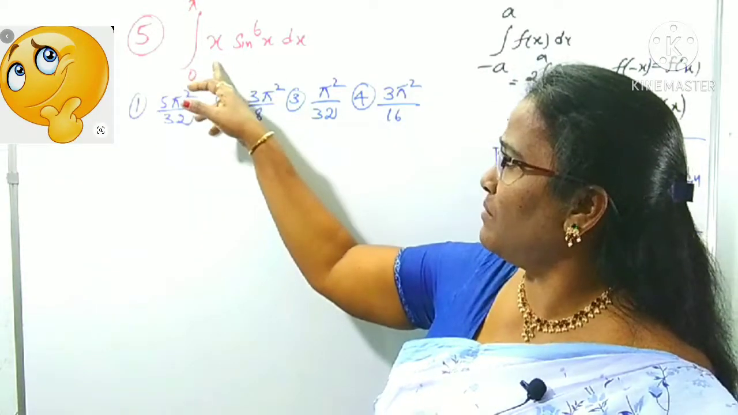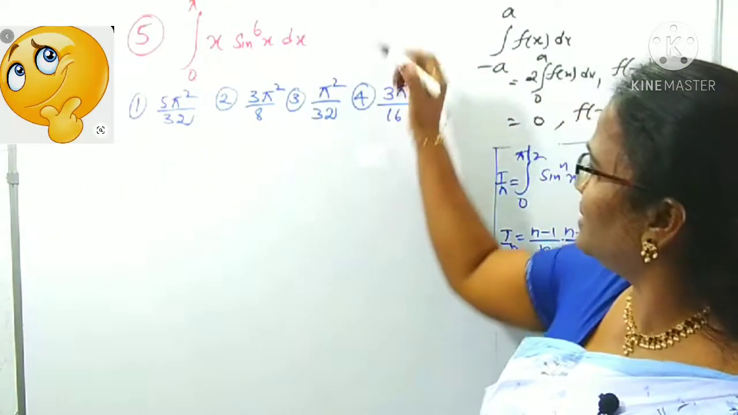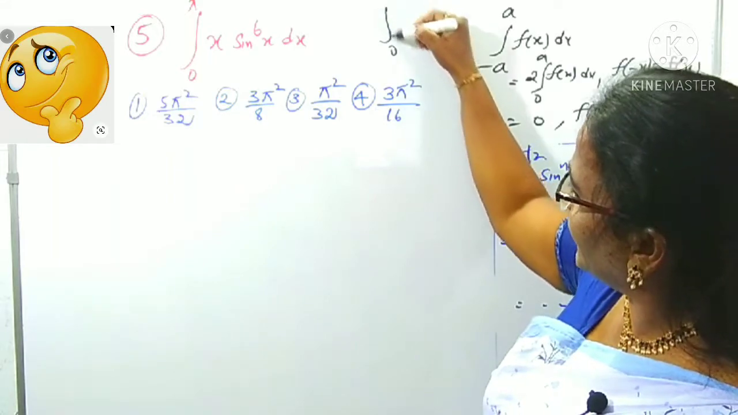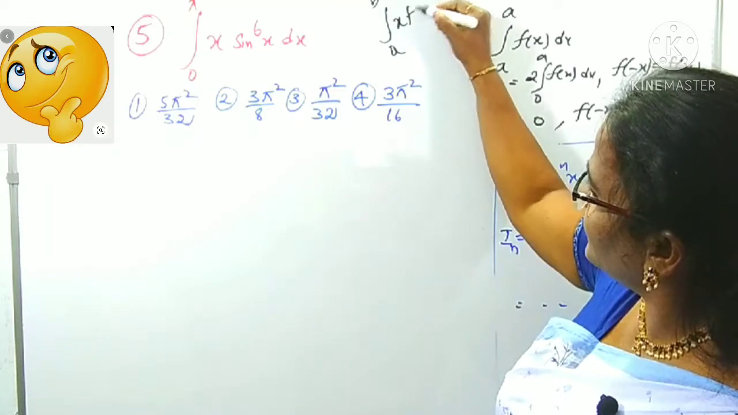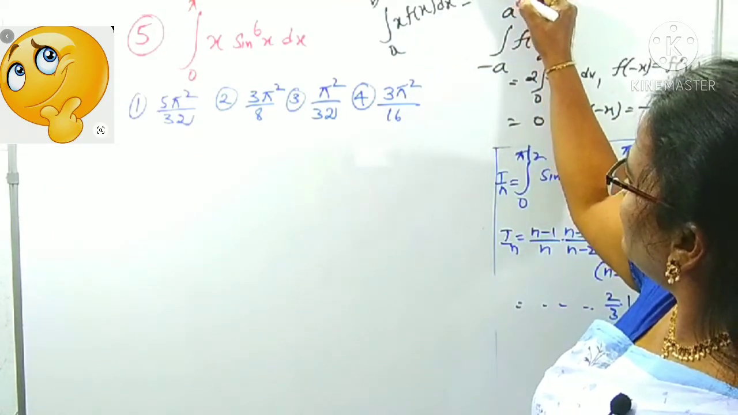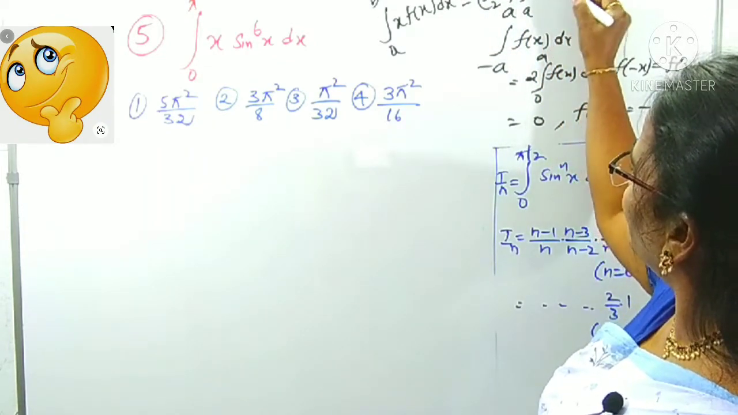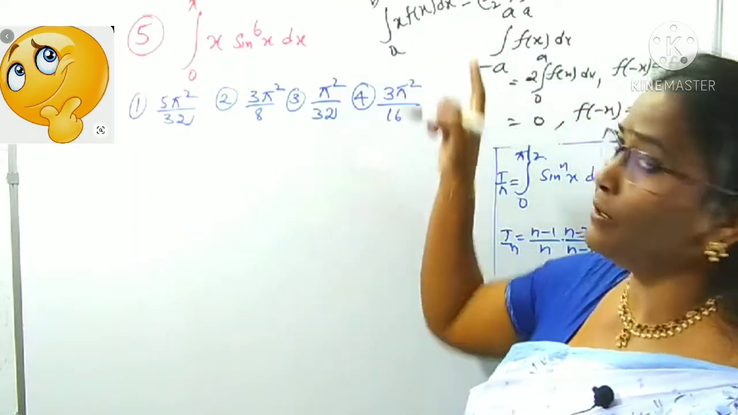So now it is in the form of x f(x). This property I also used in previous videos. What is that? The integral from 0 to some a to b of x f(x) dx, this one we can take as (a plus b) by 2 times the integral from a to b of f(x). Okay, this is also used in previous videos. This is one of the properties.